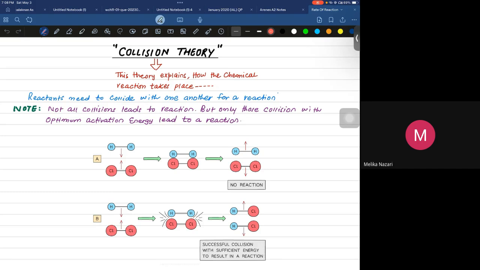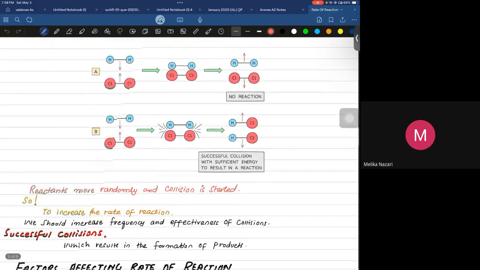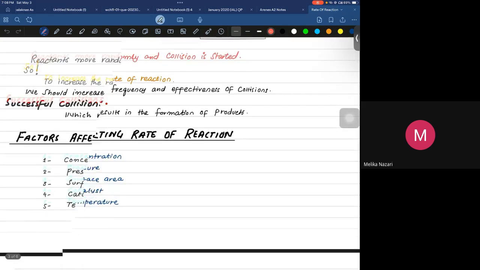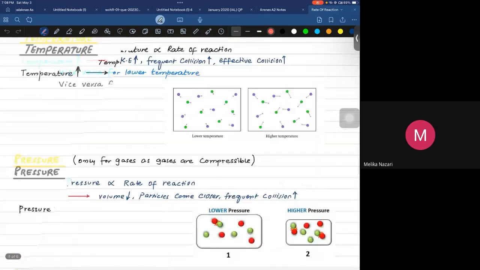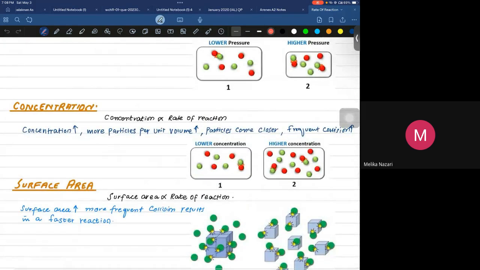Okay. So this is the first condition, that is called concentration. What is concentration? Concentration means the amount of particles, the amount of substance.